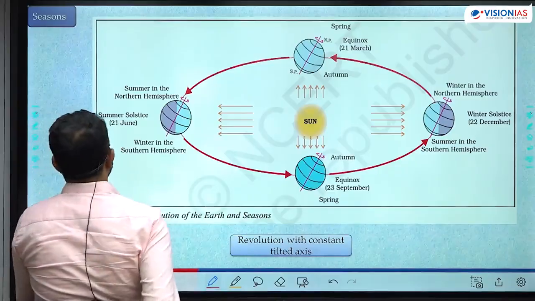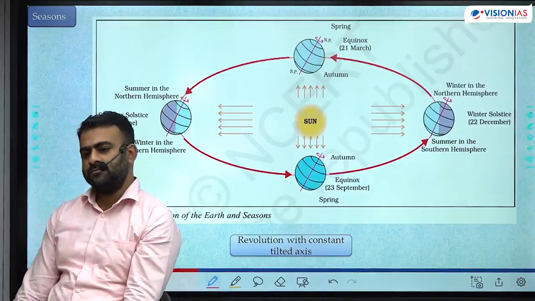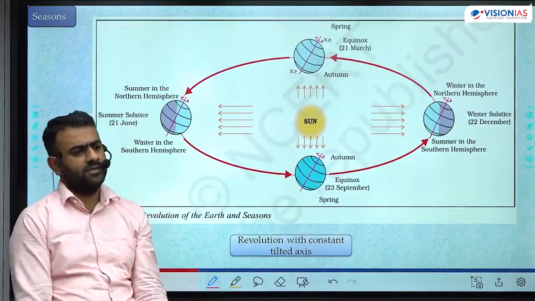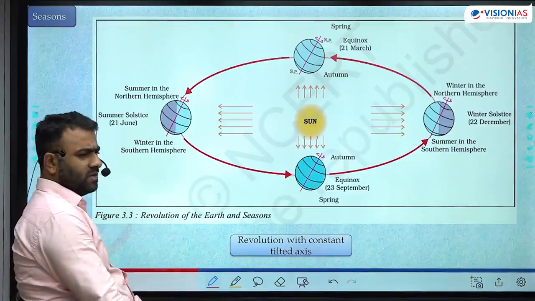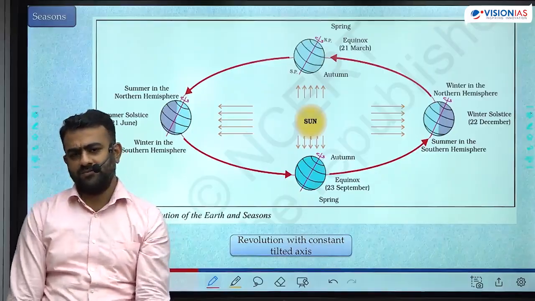What do you observe during summer season? Summer season में क्या होता है? High temperature. Winter season, low temperature. Spring is moderate temperature, autumn is moderate temperature.